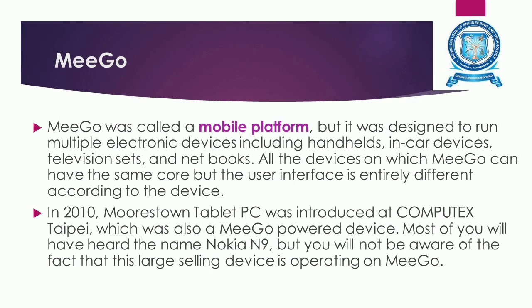MeeGo was also called a mobile platform, but it was designed to run on multiple electronic devices including handhelds, in-car devices, television sets and netbooks. All the devices on which MeeGo runs can have the same core, but the user interface is entirely different according to the device. In 2010, a Moorestown tablet PC was introduced at Computex Taipei, which was also a MeeGo powered device.